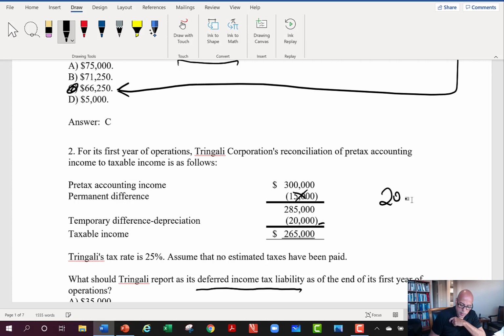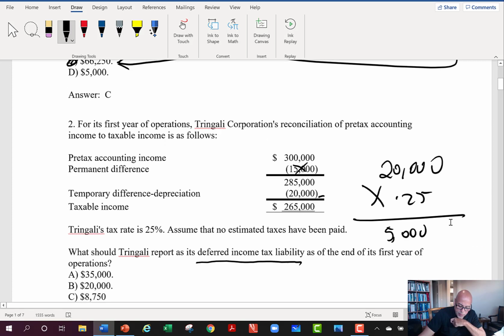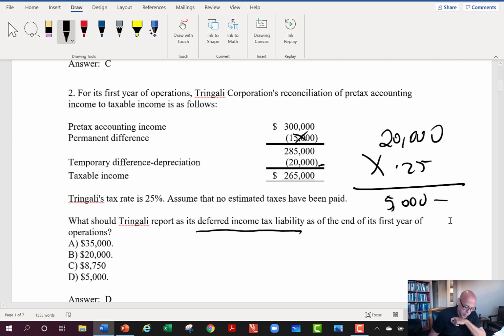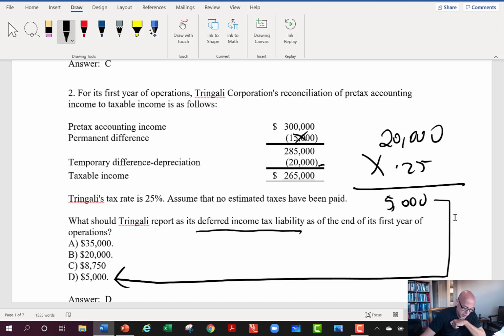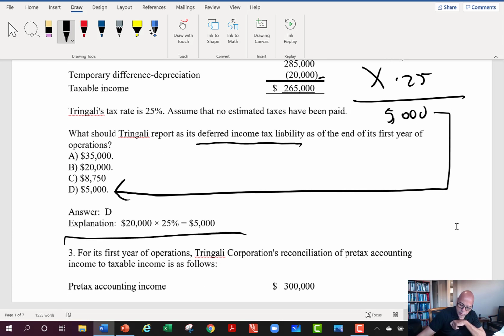So that 20,000 temporary difference times the 0.25 tax rate is going to give us 5,000. Okay, that 5,000, make my parenthesis, my comma a little more prominent there. That 5,000 then will end up being my deferred tax liability. You can see choice D there. Okay, good. And they gave us the calculation there as well.